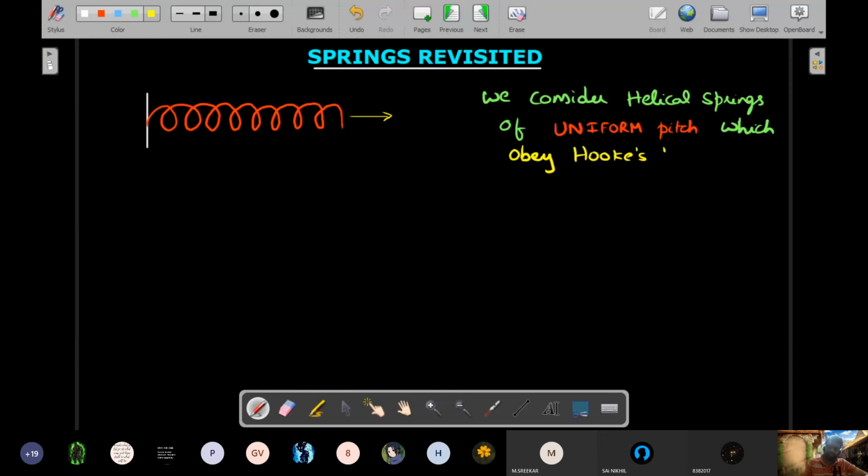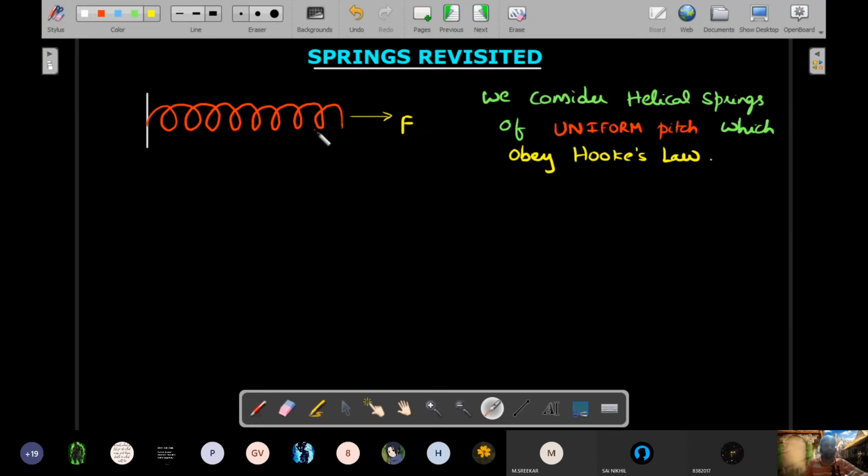Okay, right. What it means is, if I were to pull this one with a force F, pitch is nothing but the distance between two successive coils, two successive circles. If you pull this one, what he's trying to say is that the pitch is uniform, let's say P, the distance between these two. If this one increases, these two also will increase, these two will also increase, and all the new structure will have the same pitch throughout.